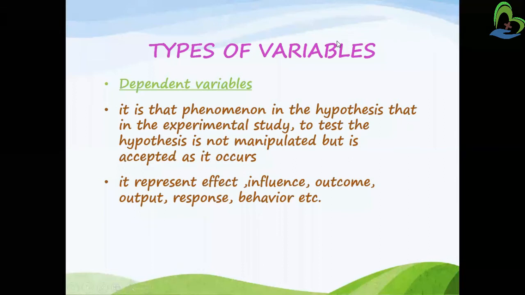All right, what are the types of variables? We have talked about two variables, dependent variables and independent variables. There we have taken a lot of examples, but still, let's just go through it. Variables are the qualities or properties or characteristics of a person or thing or situation that will change or vary.